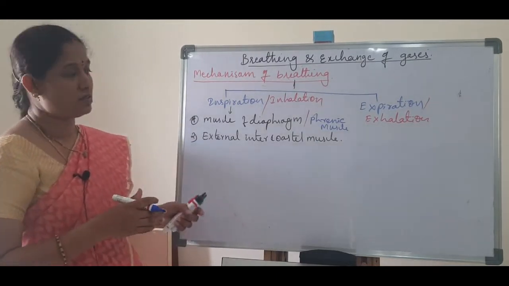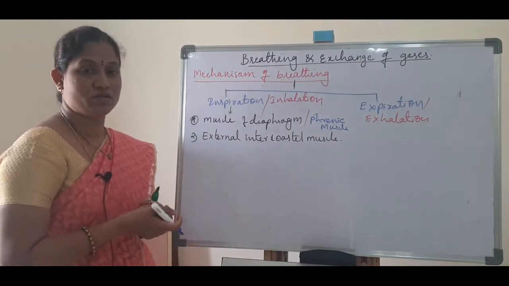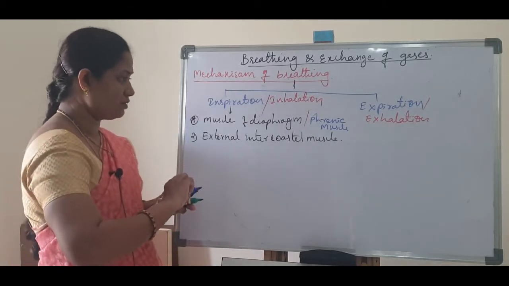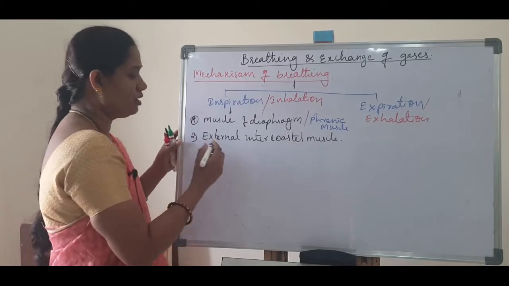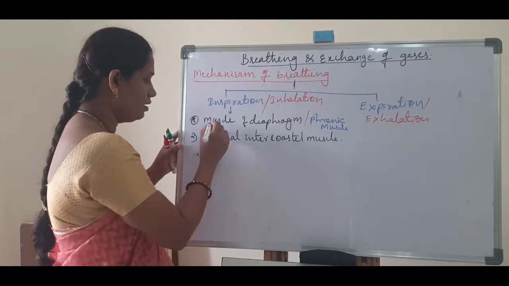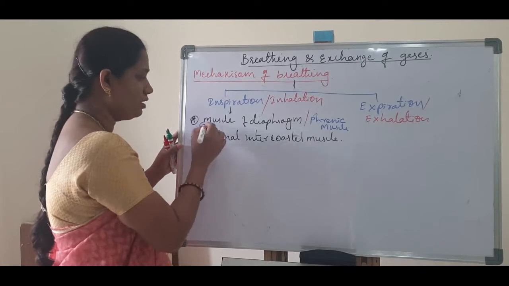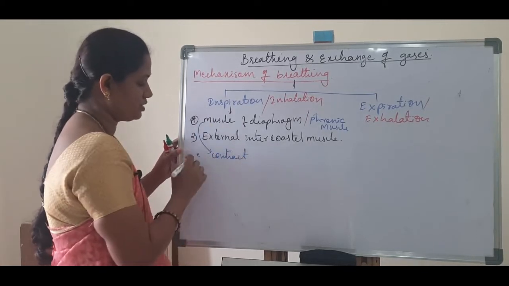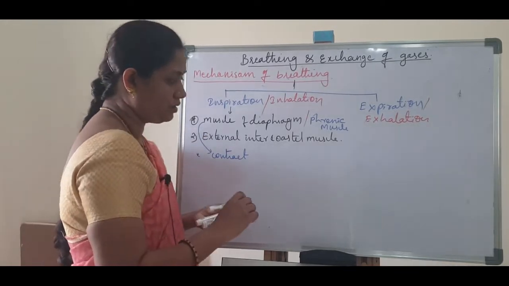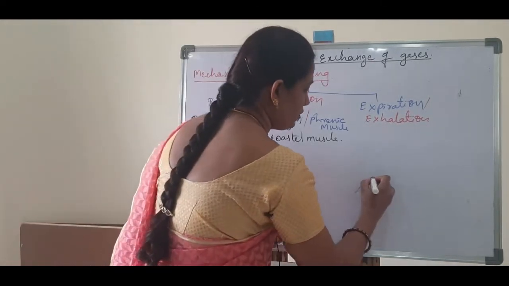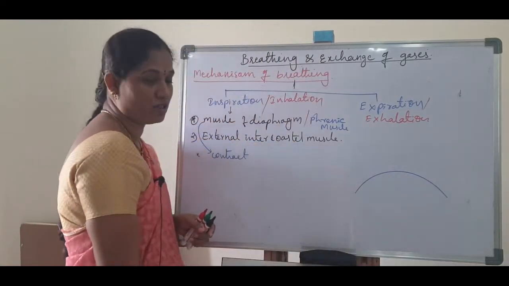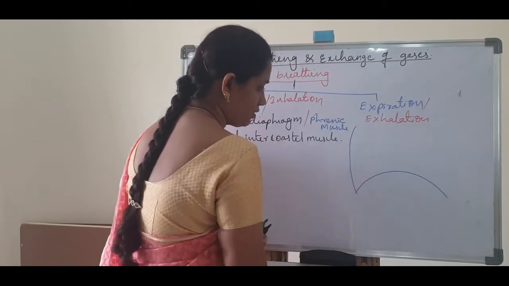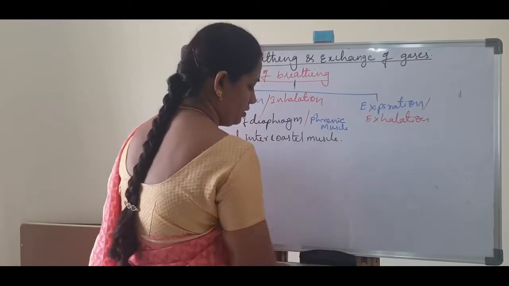So we will discuss the process of inspiration. First of all, the muscles of the diaphragm contract. How is the diaphragm present? It is dome shaped.